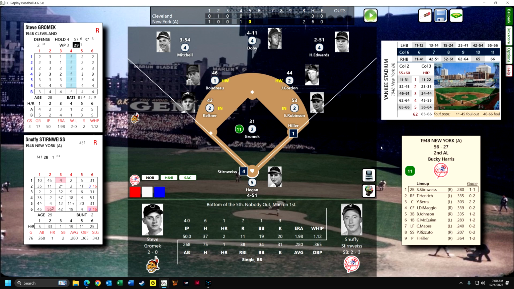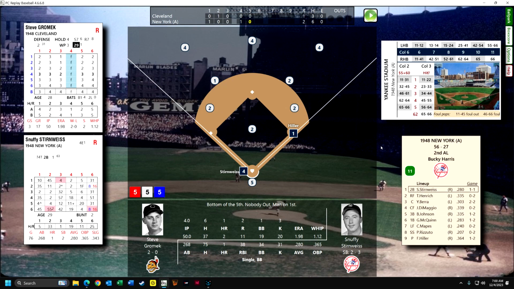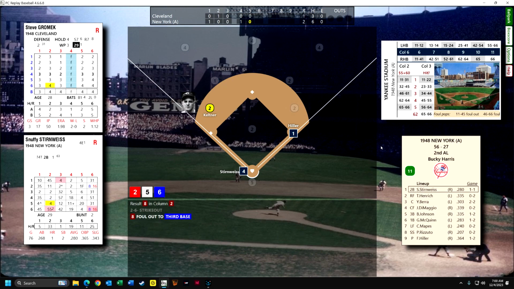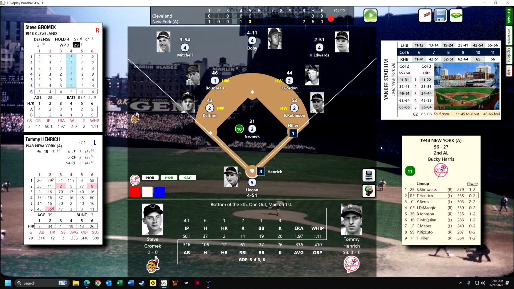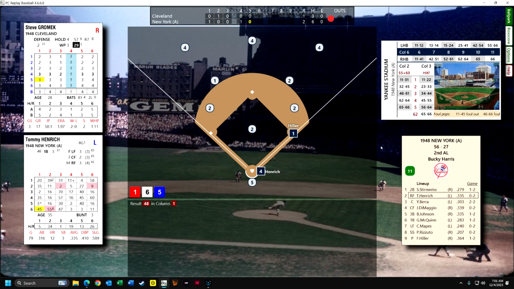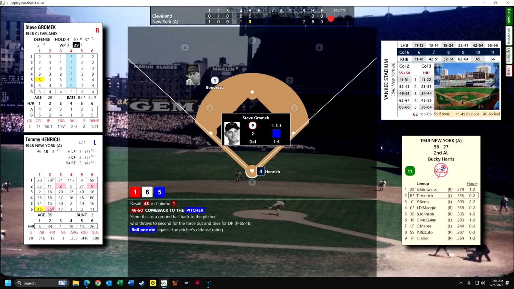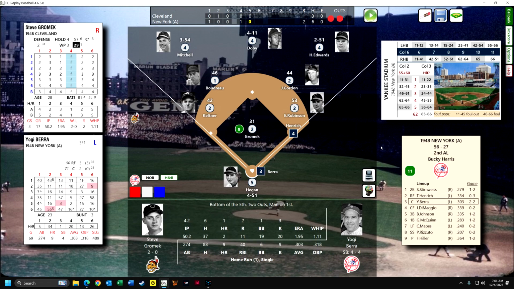Now Sternweiss is up. I could try to bunt here, but he doesn't really get into double plays too much. I'll probably eat my words, but there's a foul out to third base. Heinrich is up. He doesn't hit into double plays either, he tends to be a fly ball hitter, but we'll see what he does here. This could be a double play. It's hit back to Gromek on the ground, and he's very good defensively, but he does not get the double play. It had to be above a 2, and it was not above a 2.